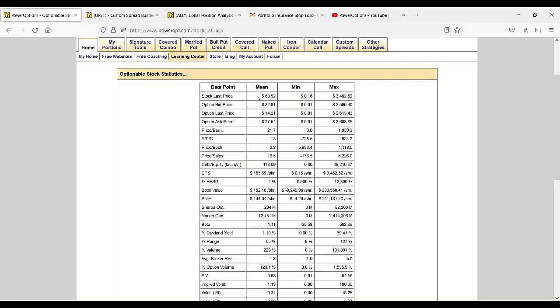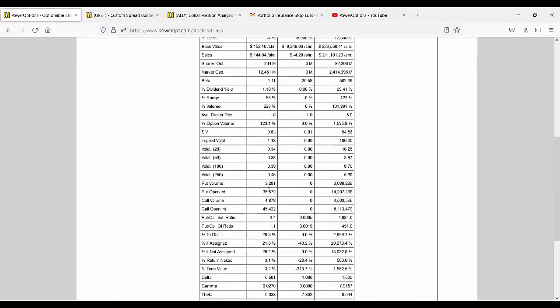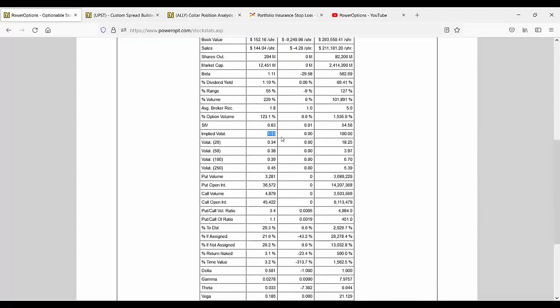So, what is the mid of the stock last price across all optionable stocks, indexes and ETFs? 60.92. Option ask price is 27.54. But going further down to some more important levels, what is the average implied volatility on all options right now? It's at 1.13. That might seem kind of high, but we have to consider things that are going on in the market right now in addition to earnings coming up.